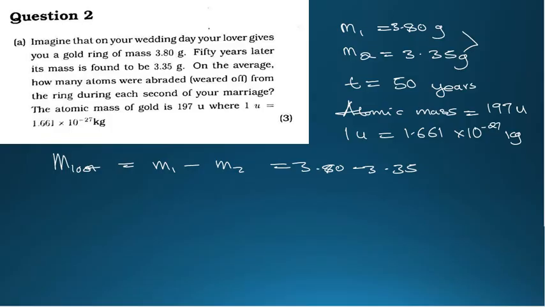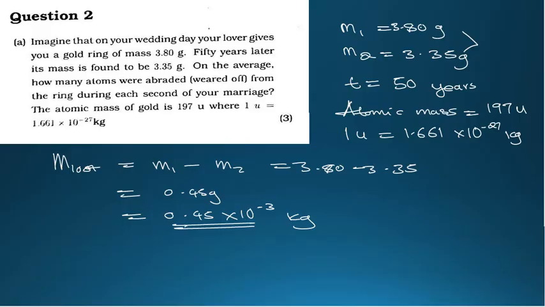So our answer for the mass which was lost is 0.45 grams, which we convert to kilograms: 0.45 multiplied by 10 to the power negative 3 kg. That's how we convert grams to kilograms. This is the mass which was lost.